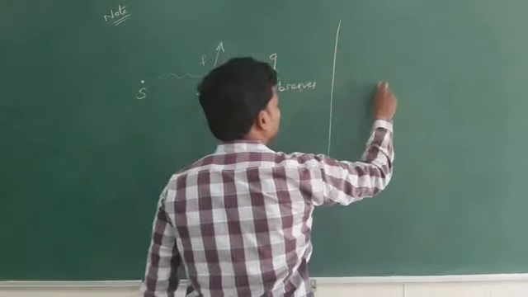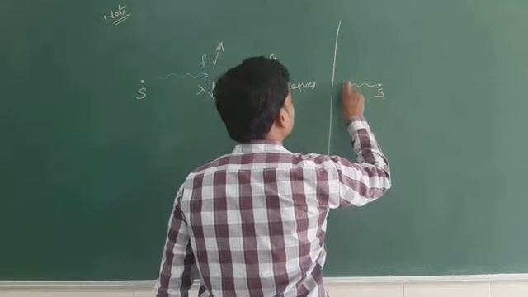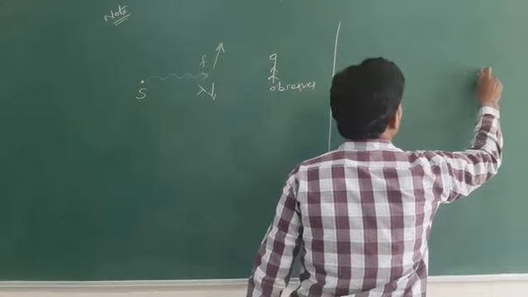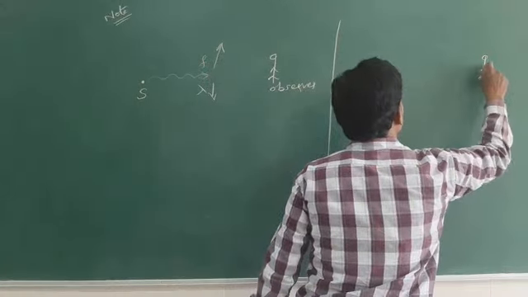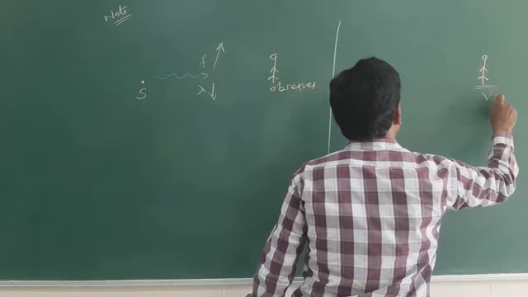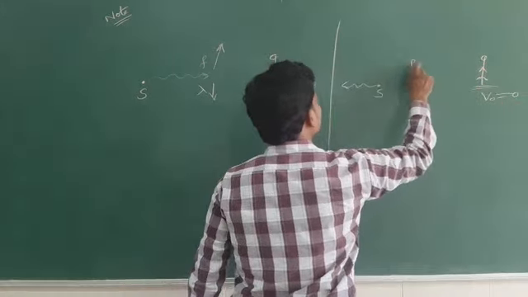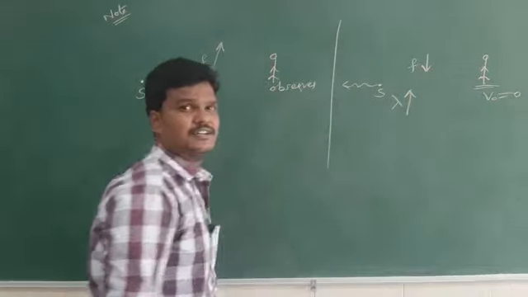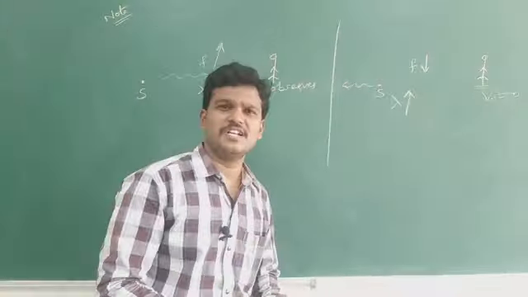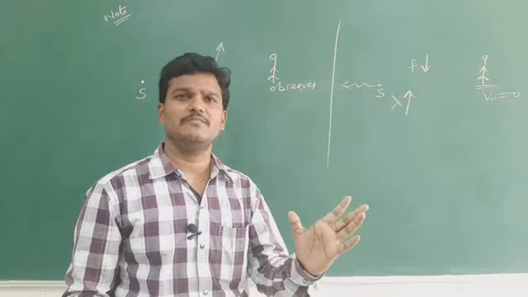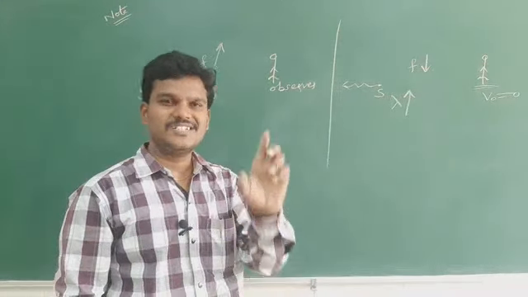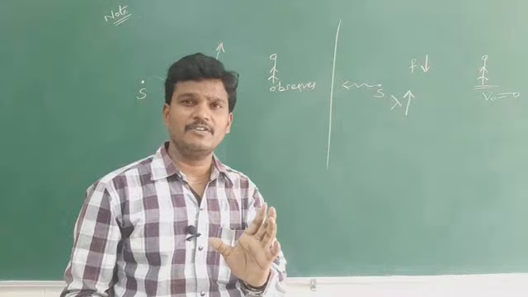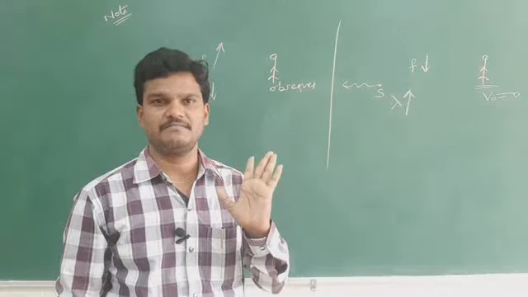Suppose the source of sound is moving away from the observer, the observer is at rest, frequency of sound decreases, wavelength increases. This change in wavelength or frequency, calculated by Doppler, we can call the shift.